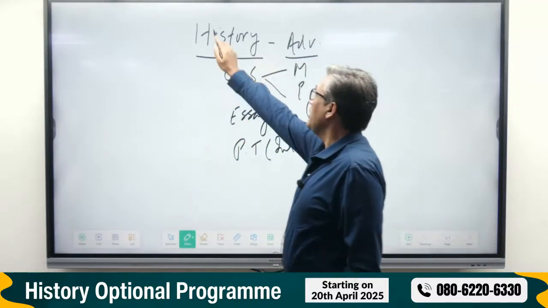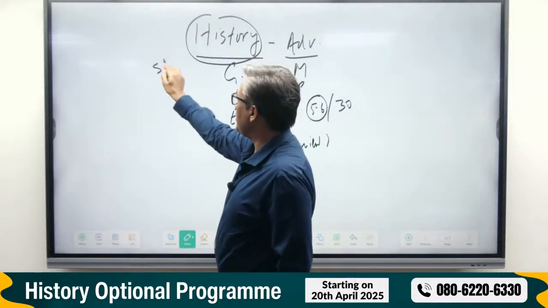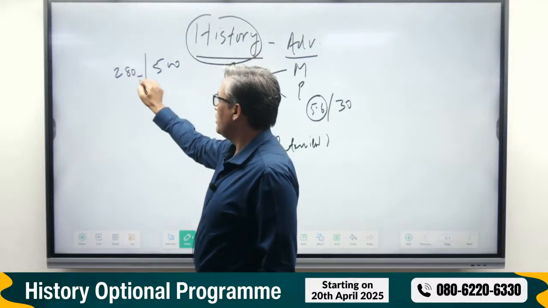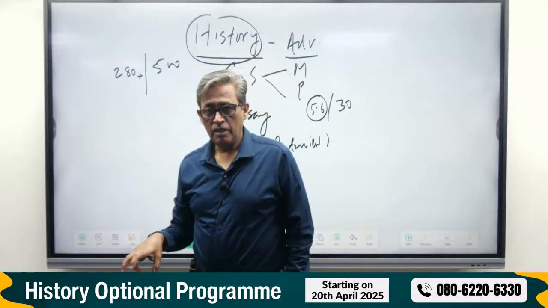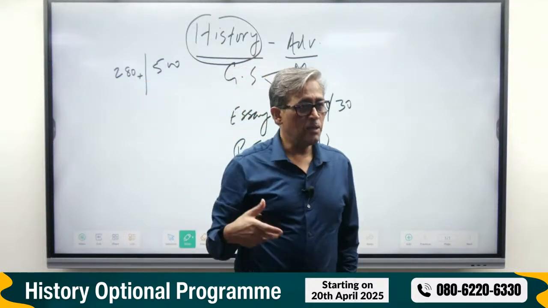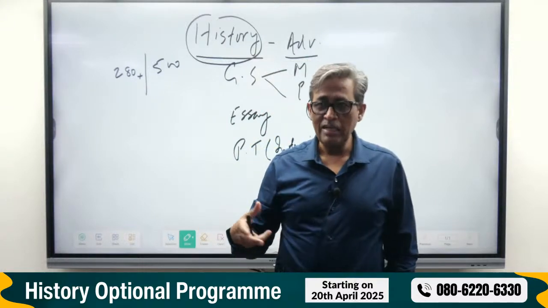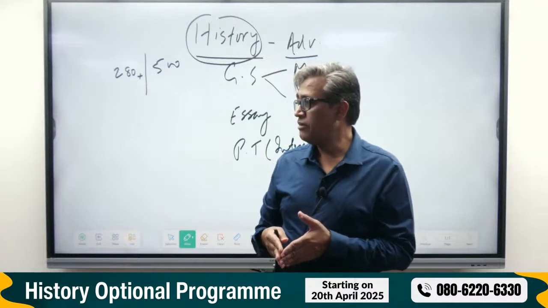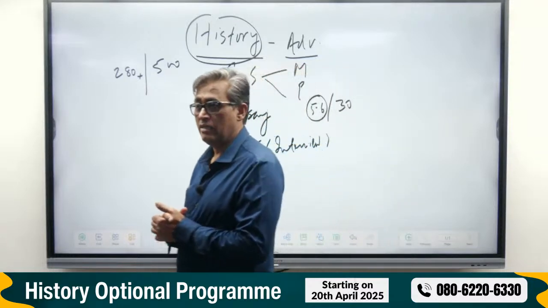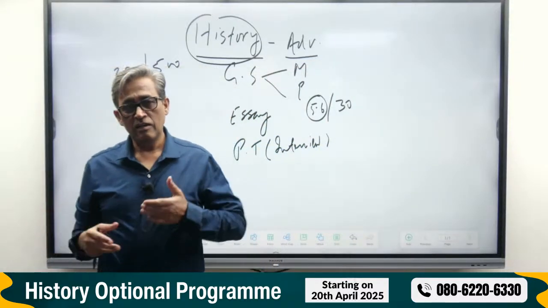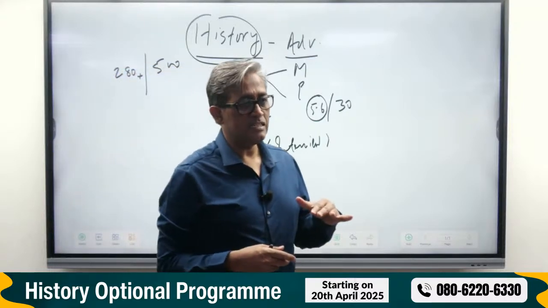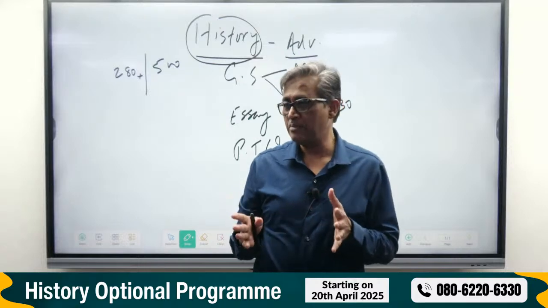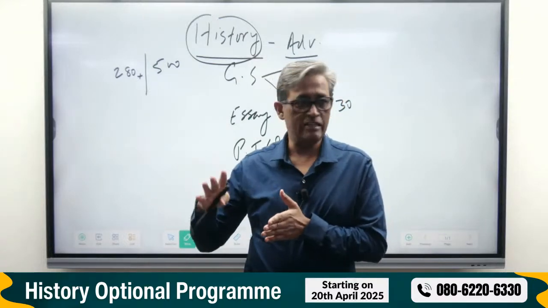So if you look carefully, history optional fetches you 500 marks and you should aim for around 280 plus, which is very much possible, because many of my candidates, including rank 1 and many other rankers, got 300 plus. And if I assess the last 20 plus years of selections, a few subjects are consistent. There are highs and lows for some other subjects, but history is one subject which is very consistent.